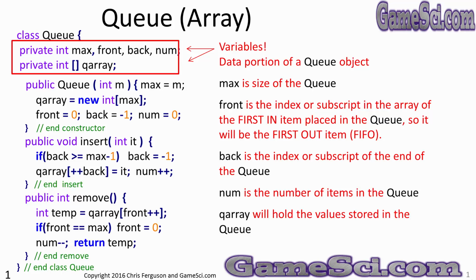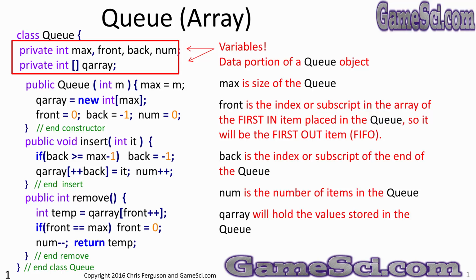and how many items we can store in the queue. Front is the index or subscript in the array of the first in item placed in the queue. So it will be the first out item. Remember, queues implement FIFO, first in, first out. The front of the queue is like the front of the line. Back is the index or subscript of the end of the queue, or the back of the line. That's why I like using these variable names front and back. A queue is a line. You wait in line to buy books for college.